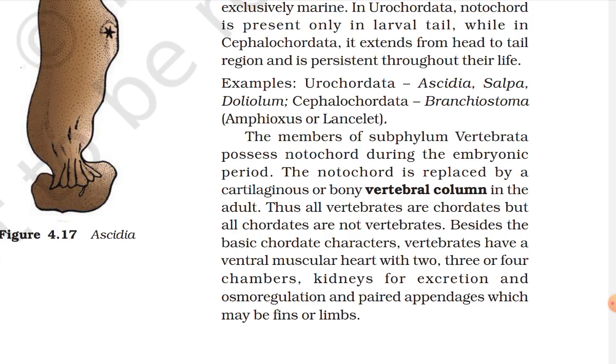The members of subphylum Vertebrata possess notochord during the embryonic period. The notochord is replaced by a cartilaginous or bony vertebral column in the adult. Thus, all vertebrates are chordates, but all chordates are not vertebrates. Besides the basic chordate characters, vertebrates have a ventral muscular heart with two, three, or four chambers, kidneys for excretion and osmoregulation, and paired appendages which may be fins or limbs.